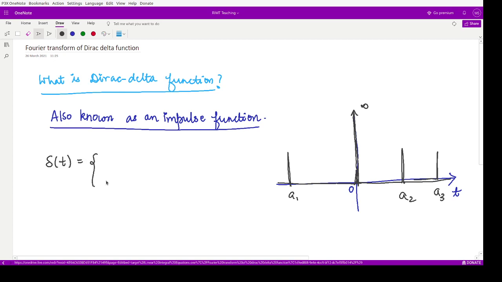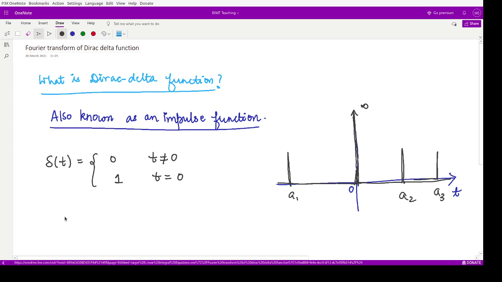This is equivalent to 0 at all the points except 0, and it is equal to 1 whenever t is equal to 0. So when the magnitude is restricted to 1, this is known as the unit Dirac delta function, right? And otherwise its magnitude here is infinite. So this is the definition.